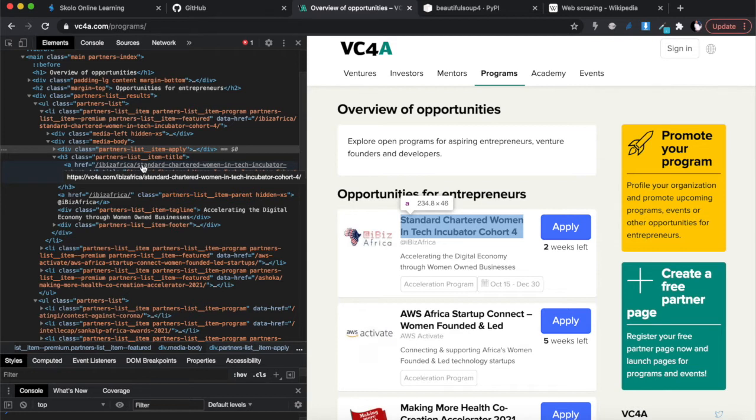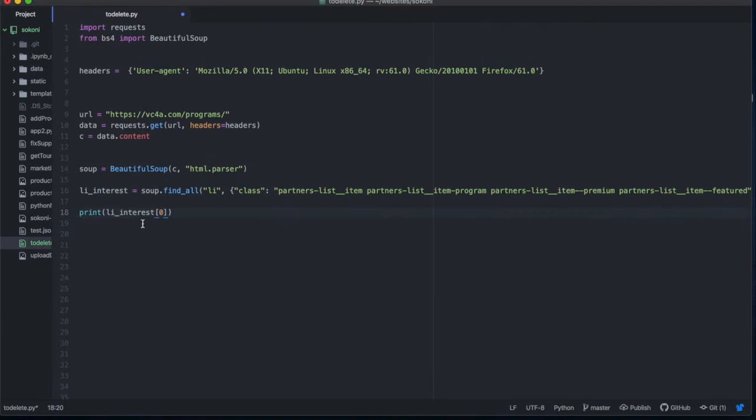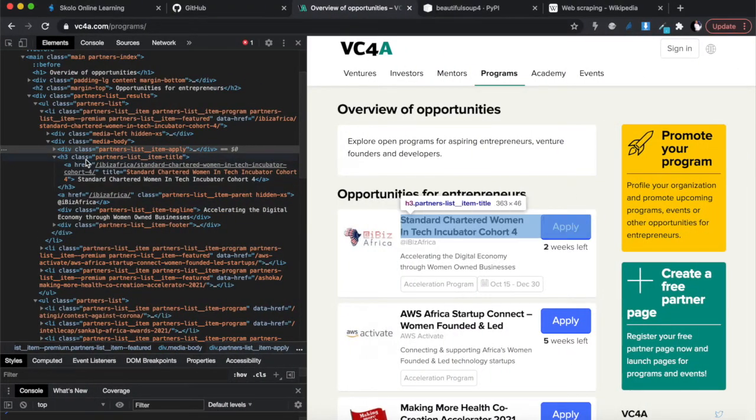So let's see how we want to parse this whole object. We've got the first list item object, and inside that list item object, there's an H3. So let's get that H3. Inside li_interest at 0, let's call this our heading of interest. h3_of_interest is equal to this li_interest at 0. So it's getting me the first li_interest object, but inside there, I want to find the H3 object.